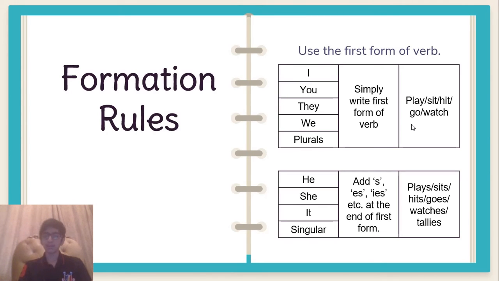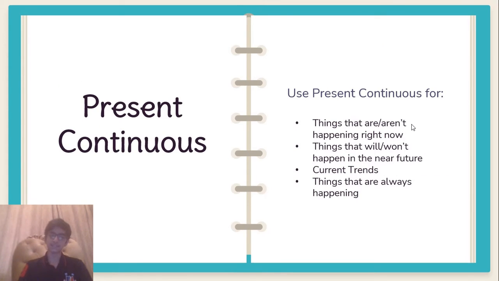Okay, now I think this might be very clear, and now let's move on to the next tense, which is present continuous tense. And the present continuous tense is used for 4 different purposes, and number 1 is things that are or are not happening right now.